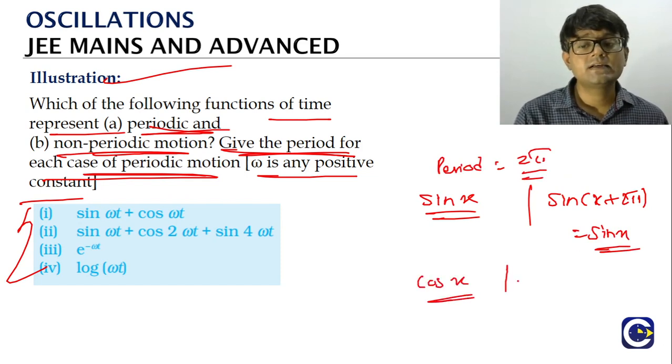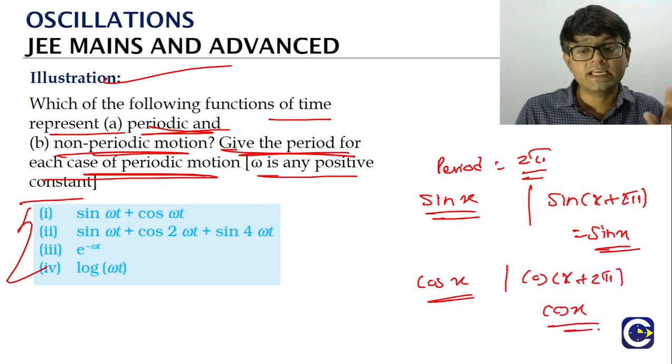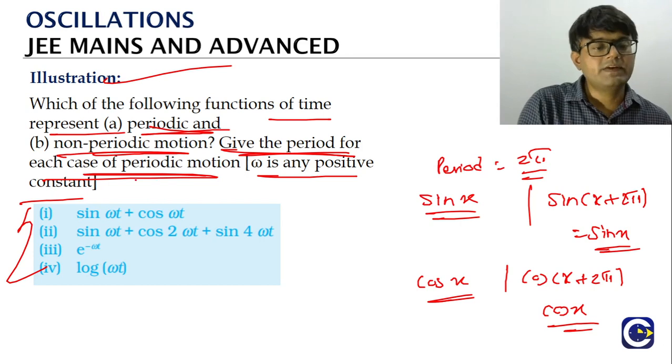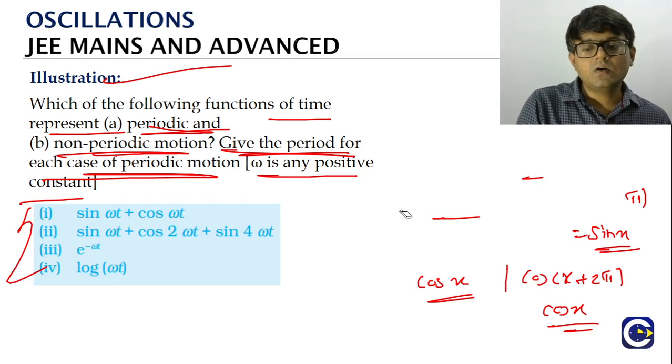For cos x, what is cos of x plus 2 pi? That is same as cos x. So the period value for the cos function or sin function is what? 2 pi. Now we'll see, so we are given 4 equations that represent the motion.